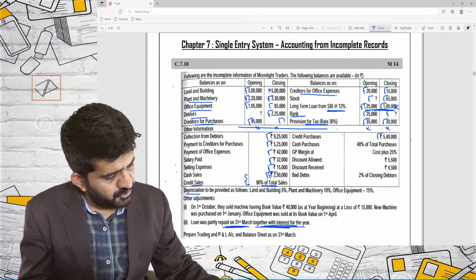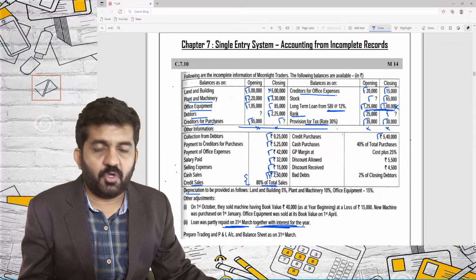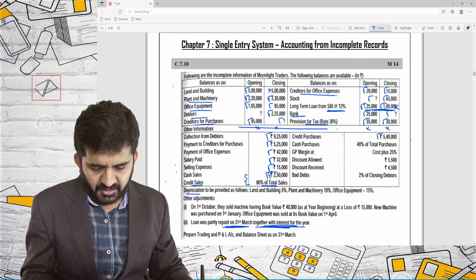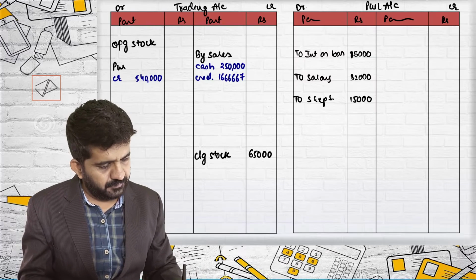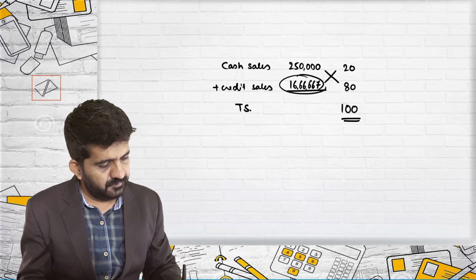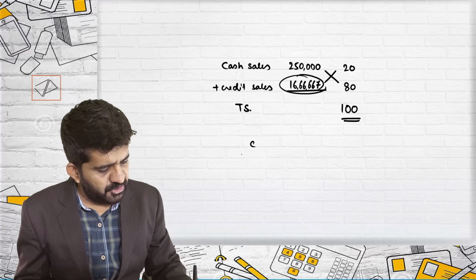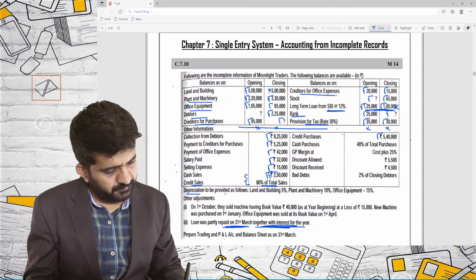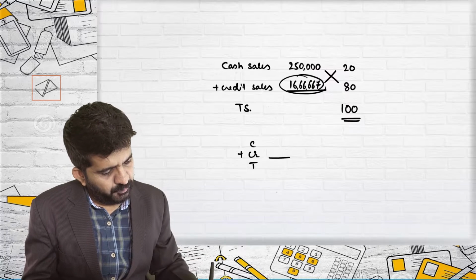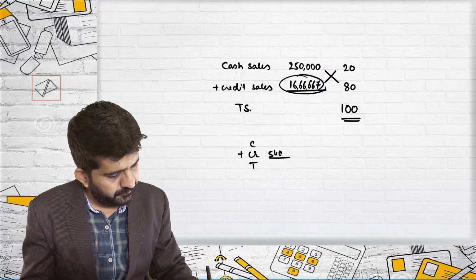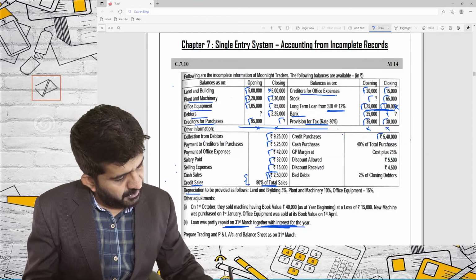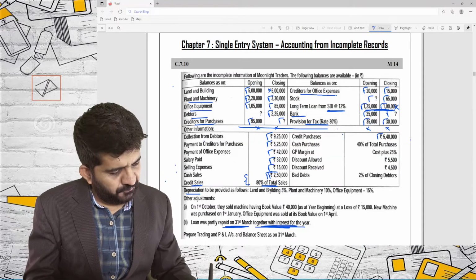Cash purchases was 40% of total purchase. So I will be doing again the same thing. Cash plus credit is equal to total. Credit was 5,40,000. They say cash is 40% of total purchase.